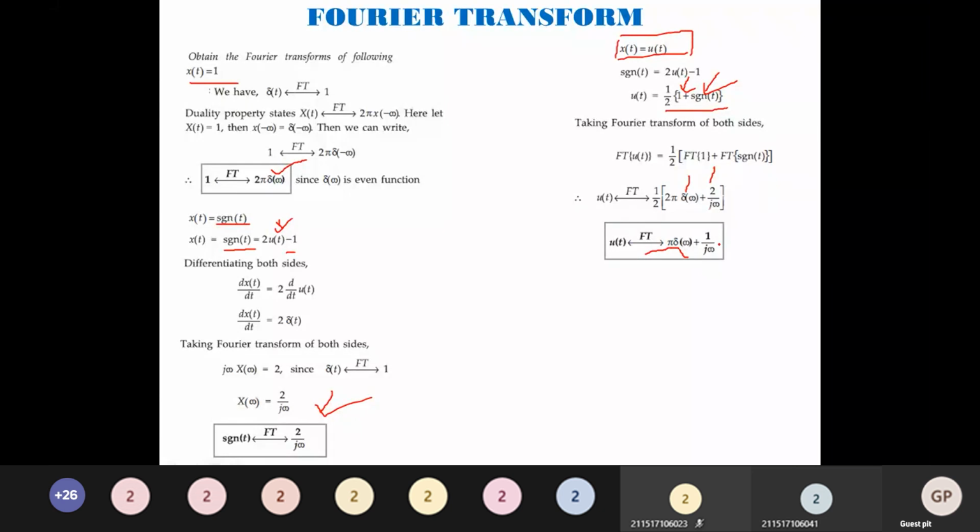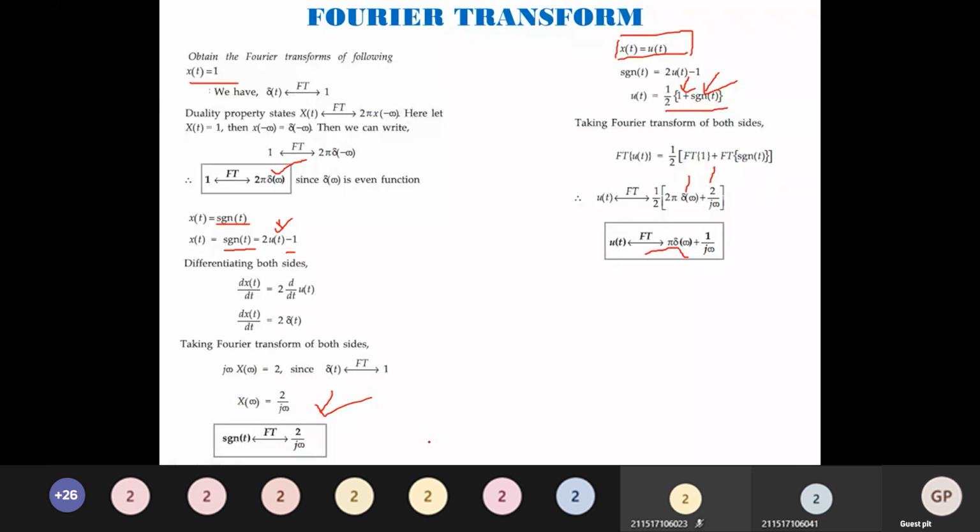Always try to understand this. For all the other transforms, there is a direct methodology for finding the transform of the step signal, whereas only for the Fourier transform we have to go by this methodology. Most students don't do this.